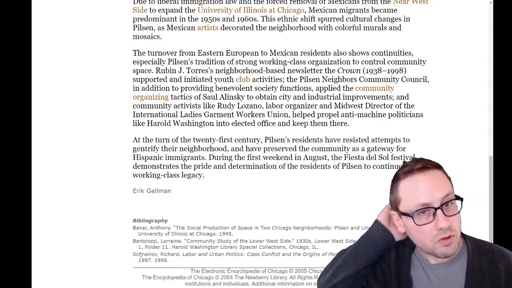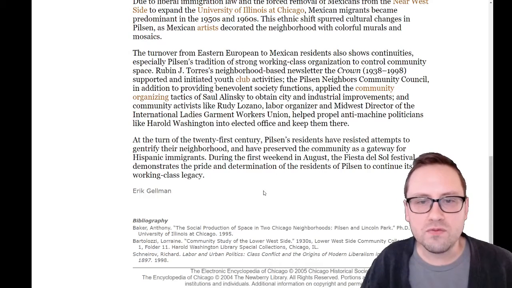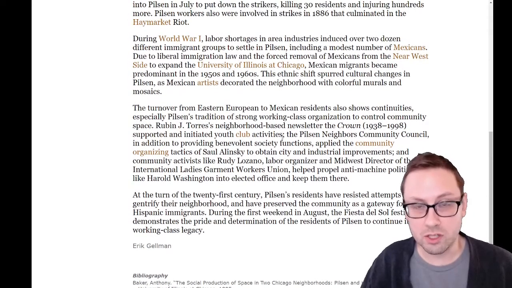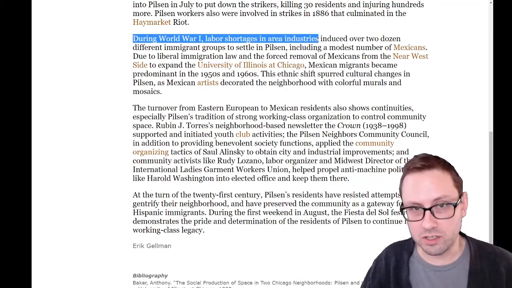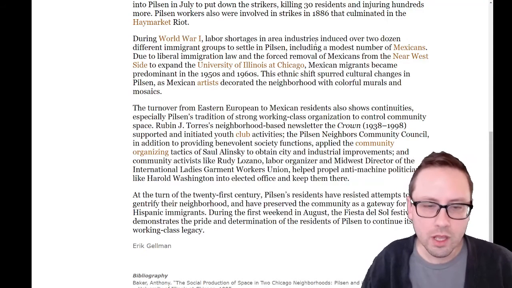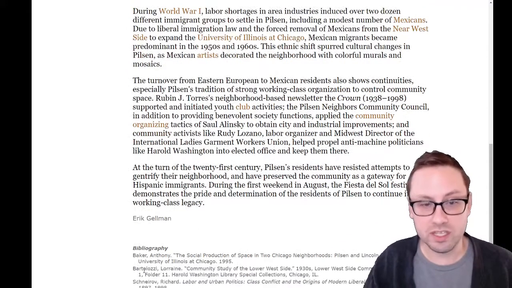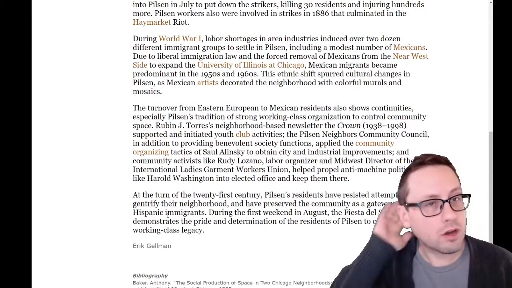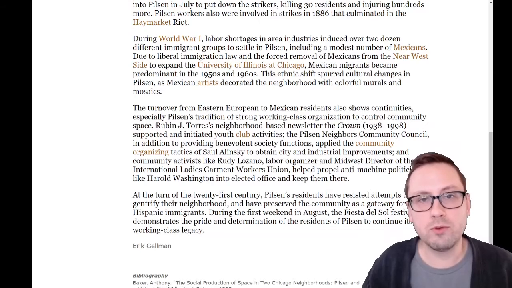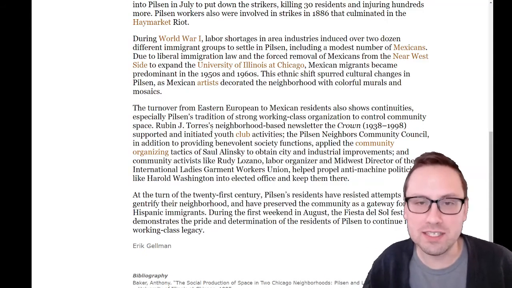Like I mentioned before, though, you need to be careful when you're using encyclopedias. Let's say you find something in this encyclopedia article that's really interesting to you, that you want to use in your project. Maybe you want to talk about these labor shortages in some of the area industries during World War I. You really want to find that information in another source, maybe one of these that's mentioned in the bibliography, or in another book or high quality website or archival source that you find on your own. But we really want to avoid actually citing the encyclopedia itself for specific pieces of evidence.